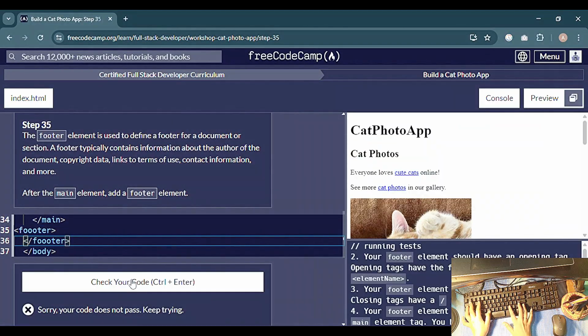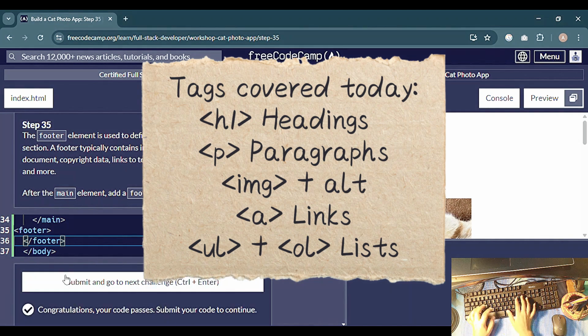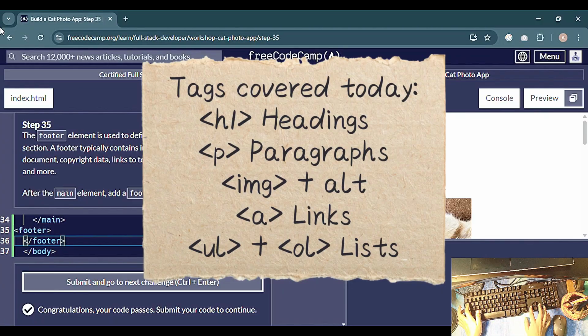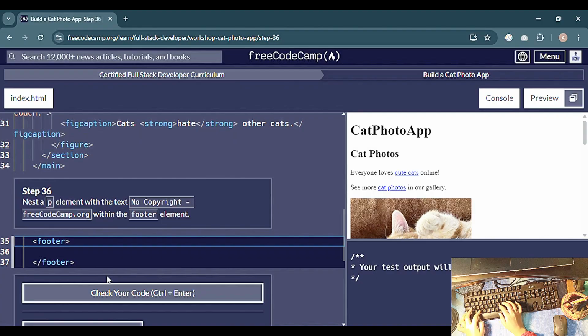By the time I finish, I have actually used a lot of HTML tags: headings, paragraphs, images, links, lists, a lot. It might look very basic visually, just text and pictures on a plain white page, but the structure is solid. It's the skeleton of a web page, and once CSS and Java come in, it can be styled and made dynamic.